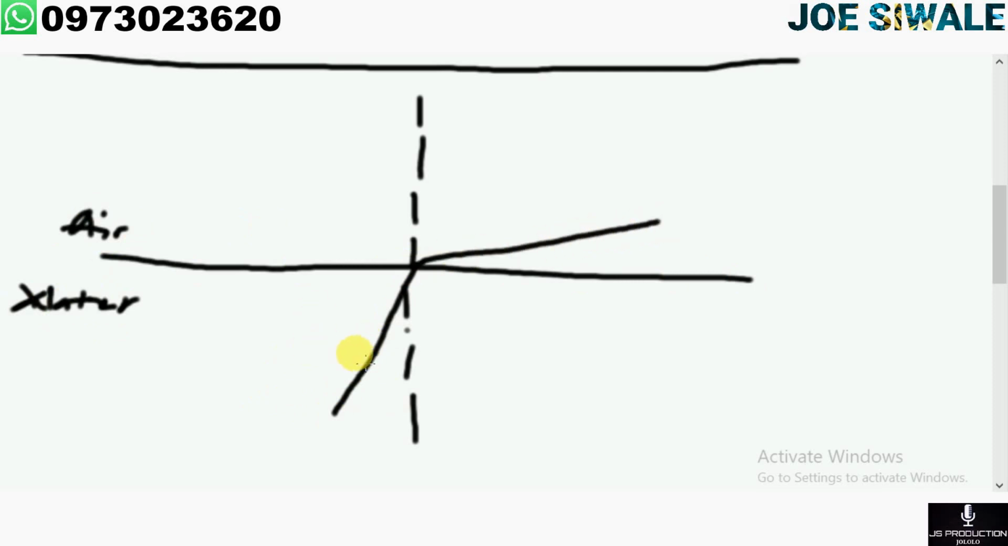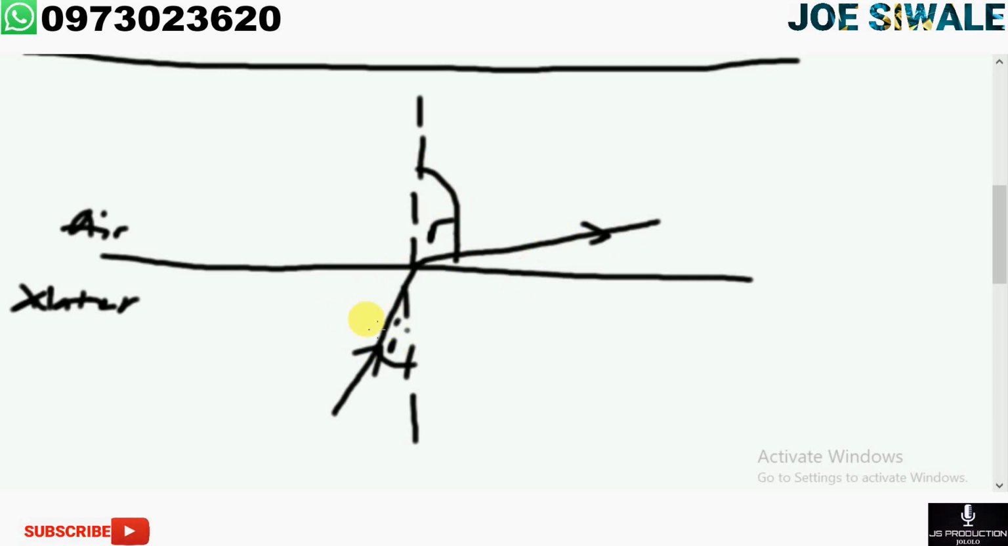So it moves from water to air. As you can see here, the angle of incidence is small because water has a high optical density, and the angle of refraction is actually big because air has a lower optical density. So this is just the initial drawing, but let us take, for instance, we start increasing the angle of incidence here.